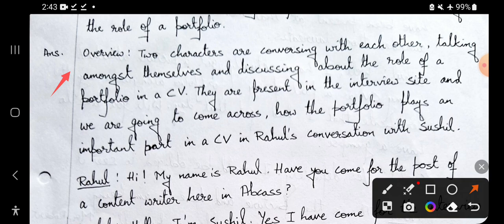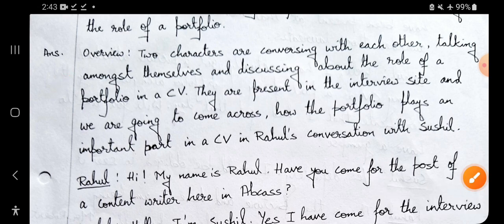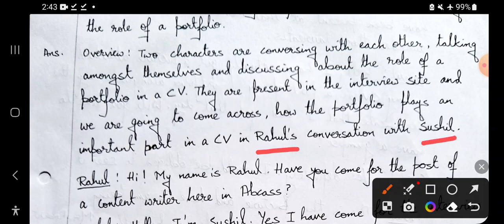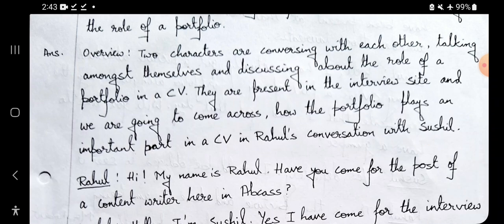So I have already mentioned कि इसके अंदर में क्या होने वाला है. So you are giving a rough overview of the dialogue that is there. It is not compulsory to write these kinds of overviews in your dialogue writing, but what it actually does is that it creates an impression on the evaluator. So if you add an overview, like in your question only you will get it, when we will be discussing the various dialogue writing across the papers, we will discuss how you can create these overviews for that particular dialogue writing question, and you can mention that. Okay, so you can take any two names of two people, maybe friend 1, friend 2 also, and I have here mentioned Rahul and Sushil.